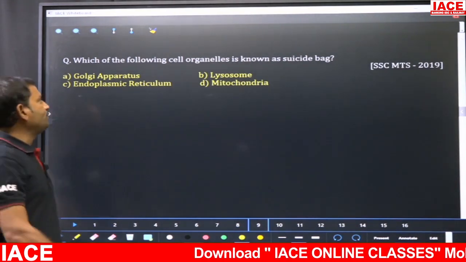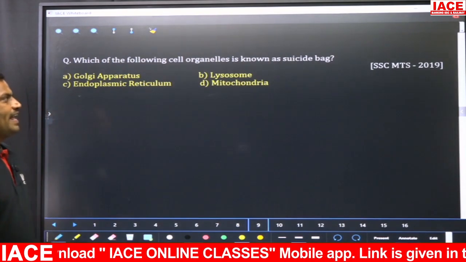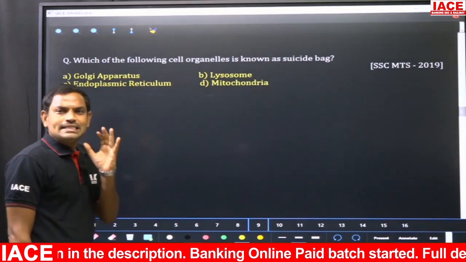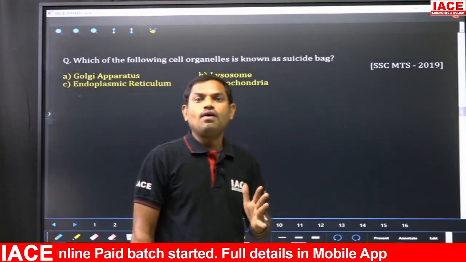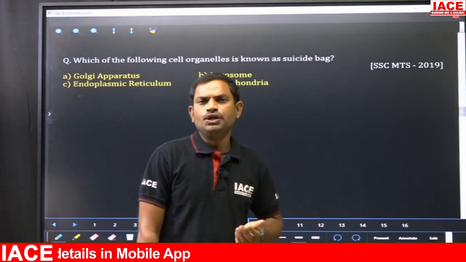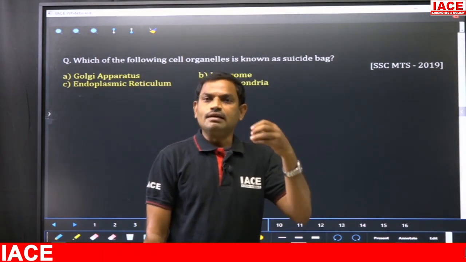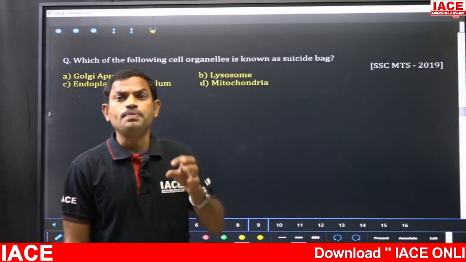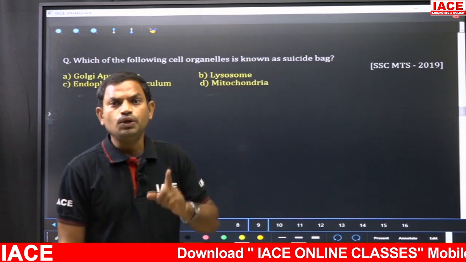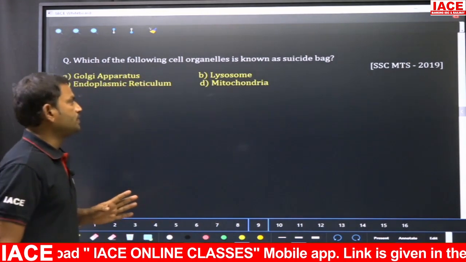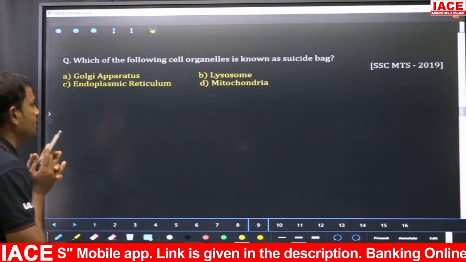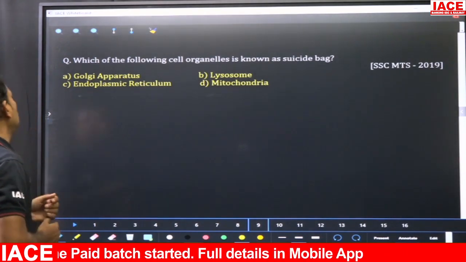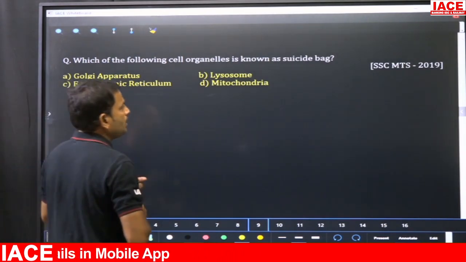So the timer is off. Which of the following cell organelles is known as suicidal bags? We know that some of the important cell organelles have alternative names. Number of times, these kinds of questions are continuously appearing in SSC examinations. This question was also given in SSC MTS 2019. So option A, Golgi apparatus, option B, lysosomes, option C, endoplasmic reticulum, option D, mitochondria.